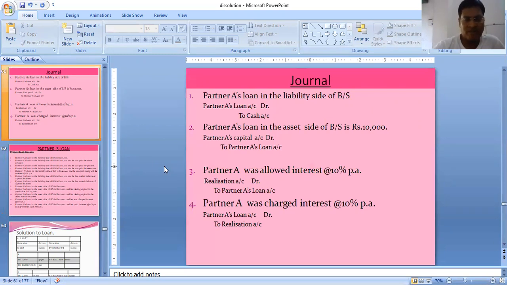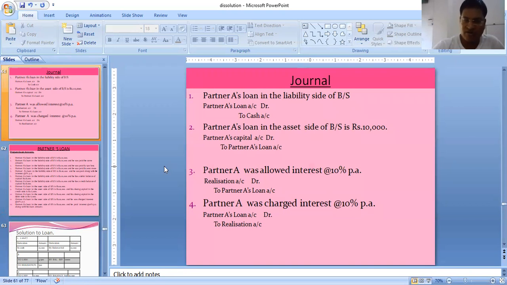Partner A was allowed interest at the rate of 10% per annum. That means the firm needs to pay this interest. It's an expense of the firm. So interest to partner A's loan account. Instead of interest, it is realization to partner A's loan account. And when A was charged interest, that means the firm will get it, it's an income to the firm.